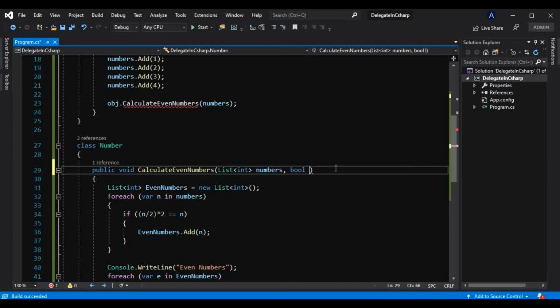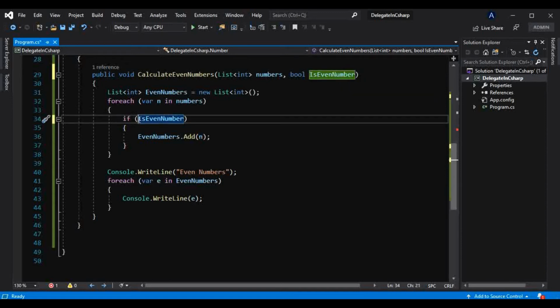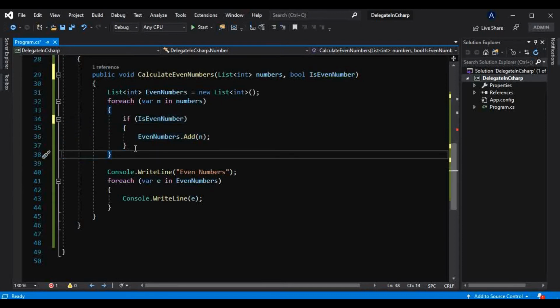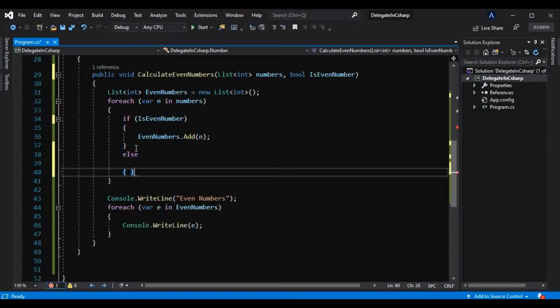IsEvenNumber, so we can pass that name here, and if this method returns true, then and only then will it be an even number. We will take another condition here, that is else.